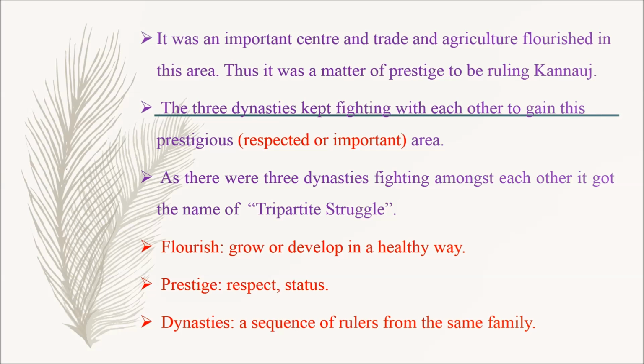Thus, it was a matter of prestige. So, here prestige means respect or status. So, it was a matter of prestige to be ruling Kannauj. So, the three dynasties kept fighting with each other to gain this prestigious area, which means respected or important area, as there were three dynasties fighting amongst each other. So, it got the name of tripartite struggle.